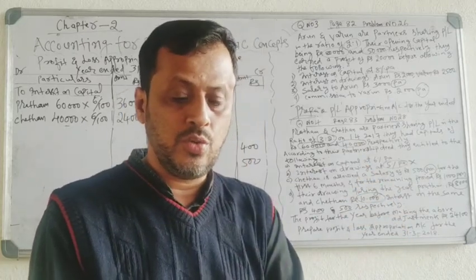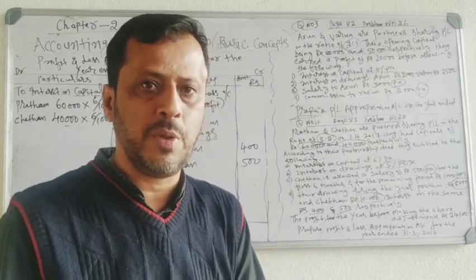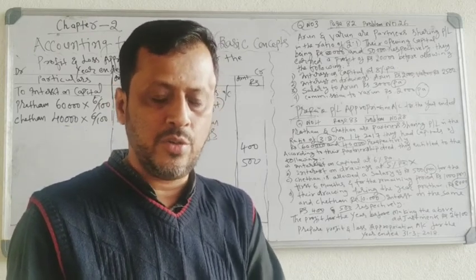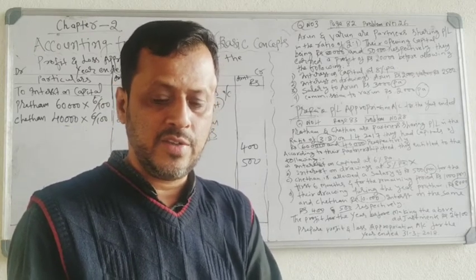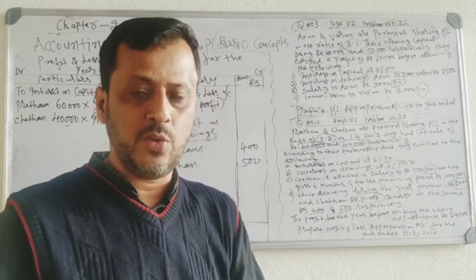April, May, June, July, August, September. First 6 months. His salary is 500 per month. April 500, May 500, June 500, July 500, August 500, September 500. So 500 into 6 months, 3000 rupees.